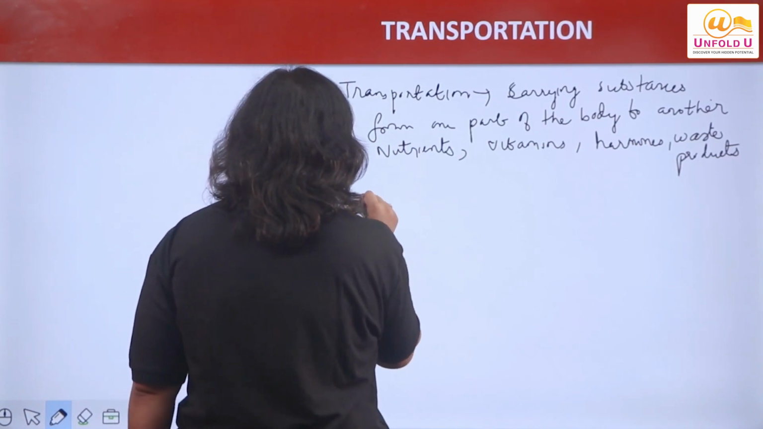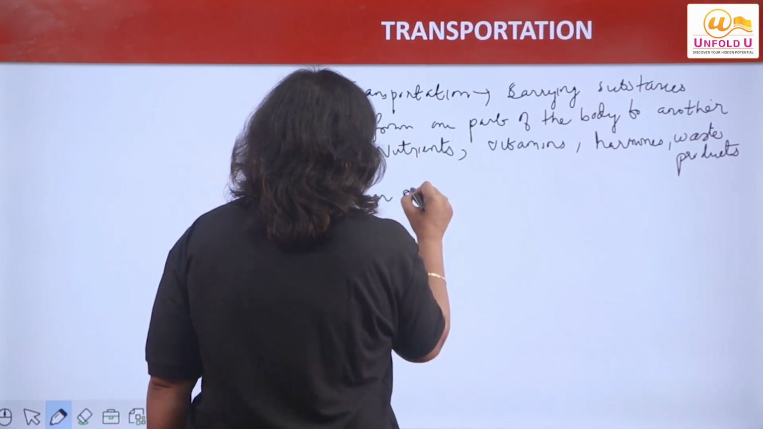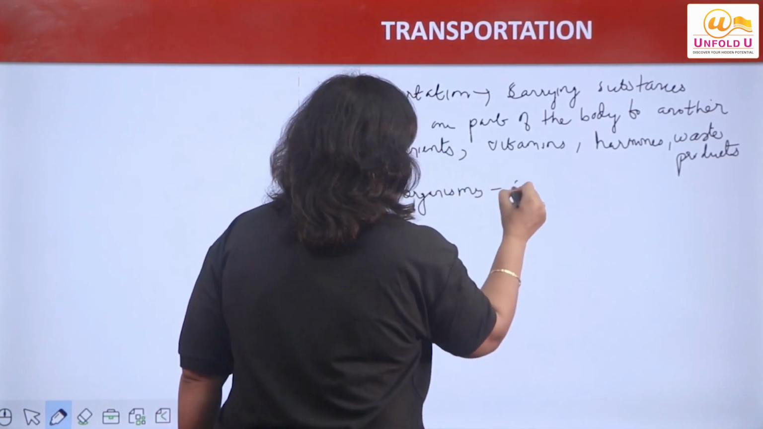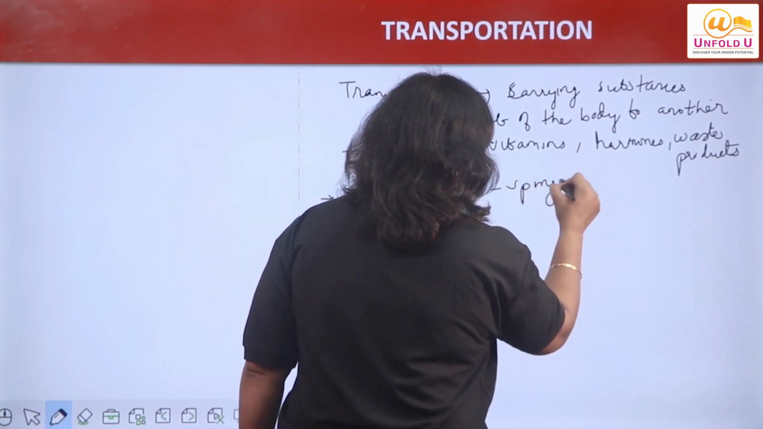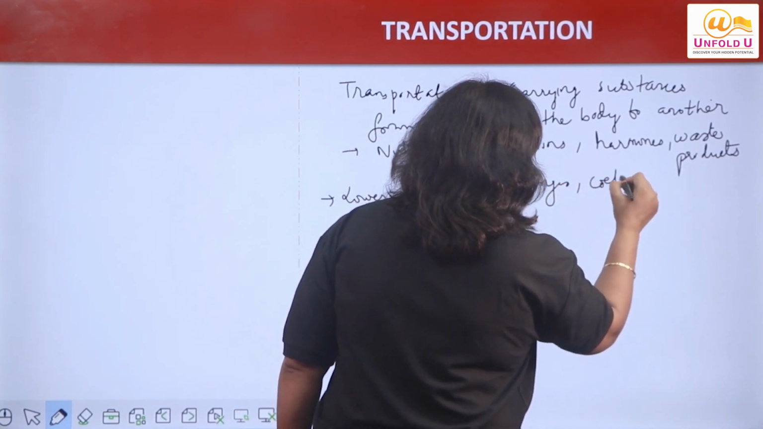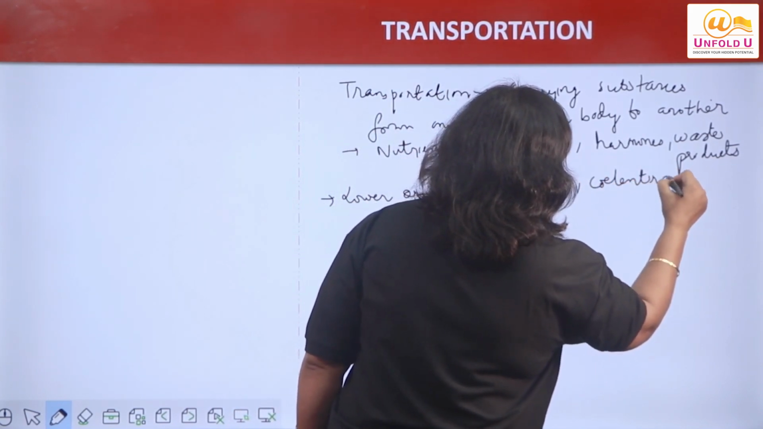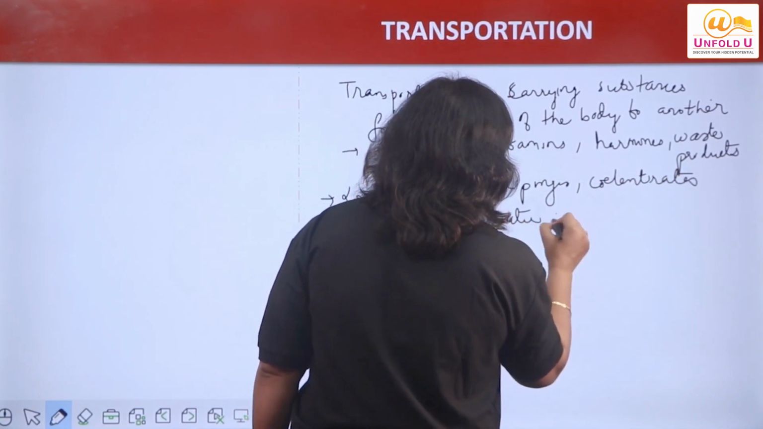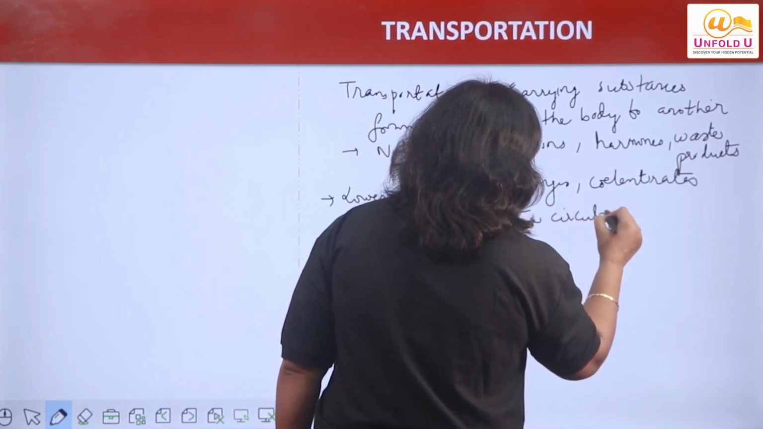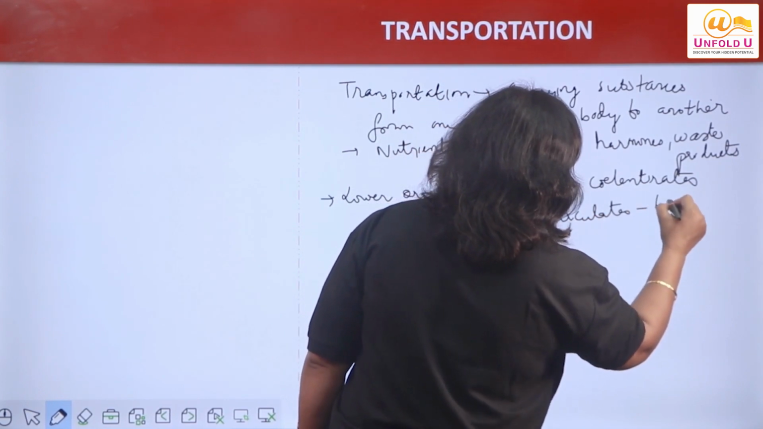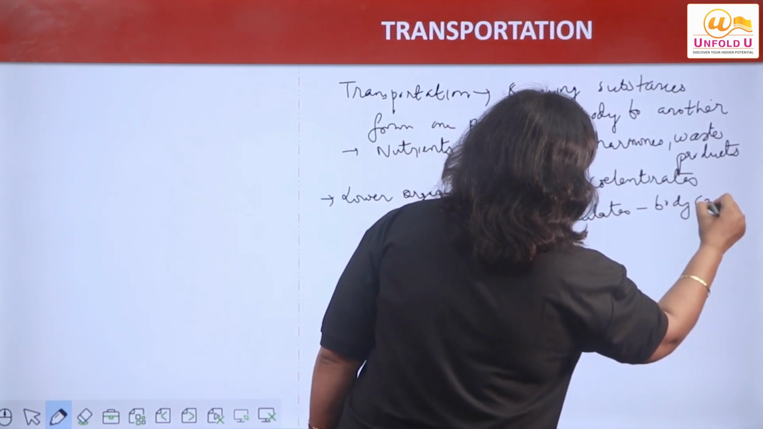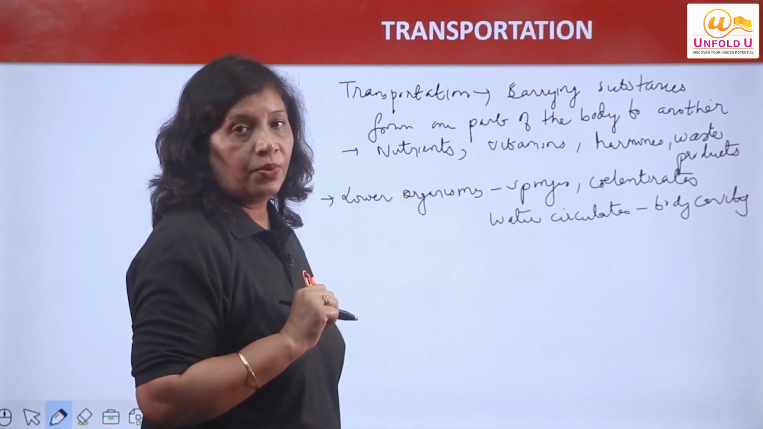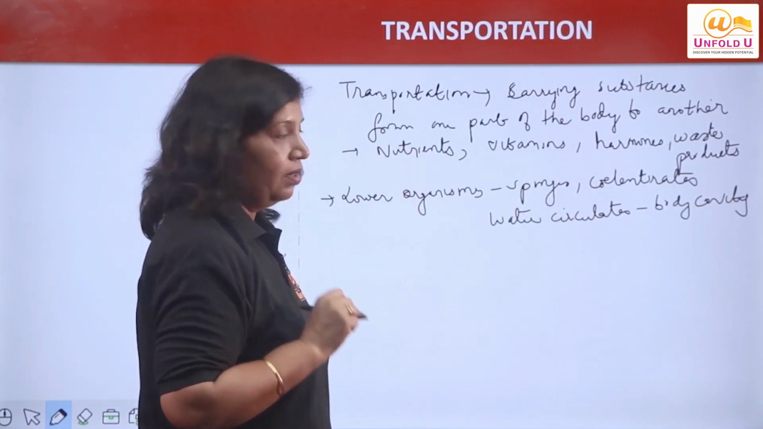Talking of lower organisms like sponges or coelentrates, what is happening? Water circulates through the body cavity and helps to transport the materials inside the body.